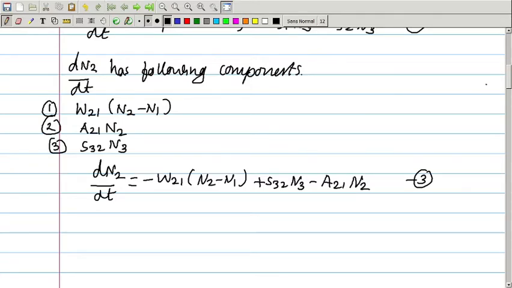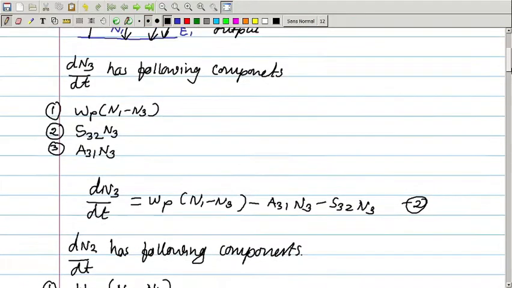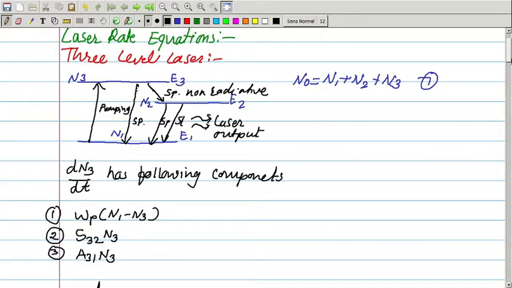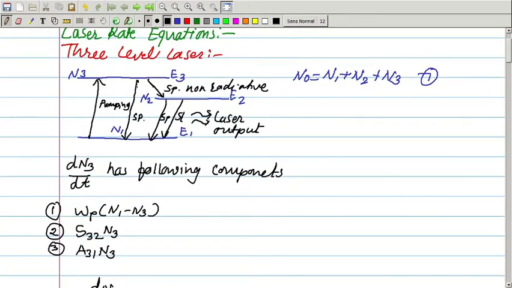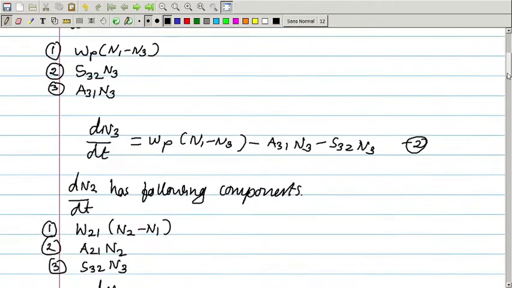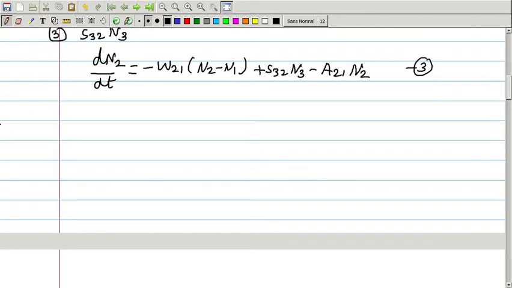Similarly, for level E1, we can write similar rate equations. For level E1, we again have 3 kinds of transitions. The rate equation dN1 by dt has the following components.